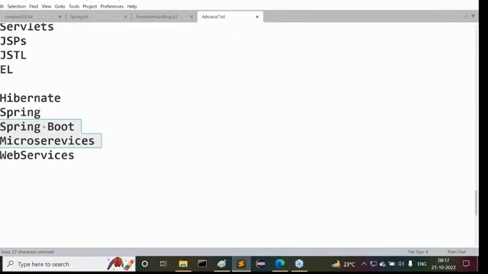If we want to know the internals of Spring Boot and microservices, definitely we should have complete knowledge of Spring Framework. That's why I will discuss complete Spring Framework. After that only, I'll move to Spring Boot and microservices. Please remember what I'm telling you.